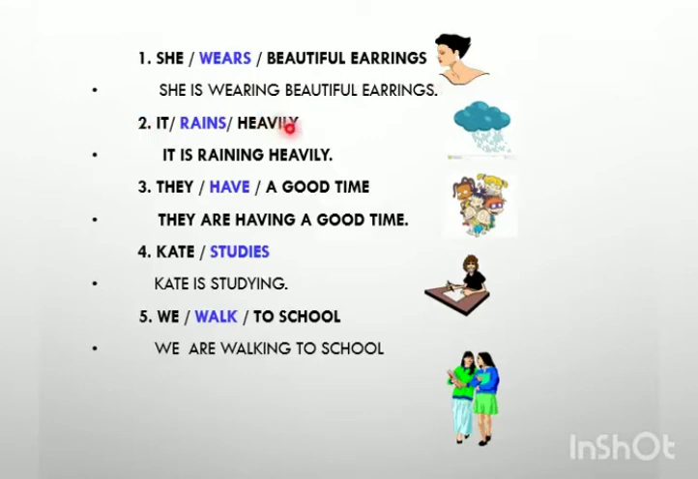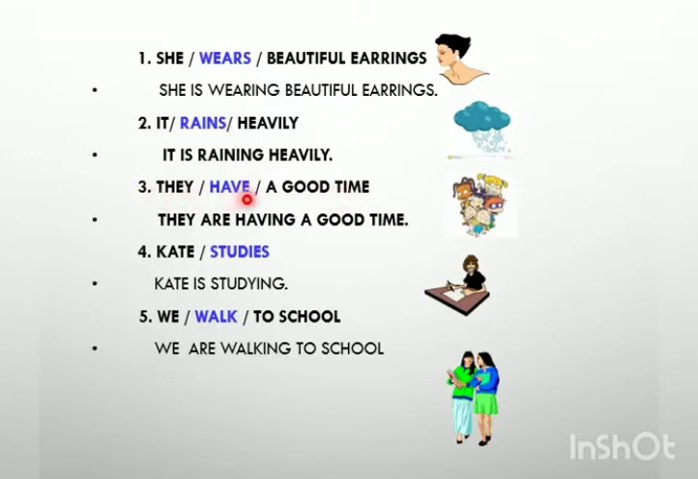It rains heavily. Now here you can see, when we convert it into the present continuous tense, it becomes it is raining heavily, as it is again a singular subject. So we add the helping verb is with it, and with rains, we omit the s and add ing, and it becomes raining.